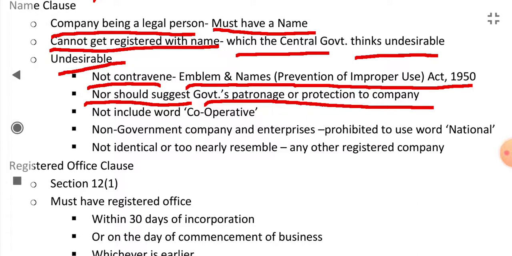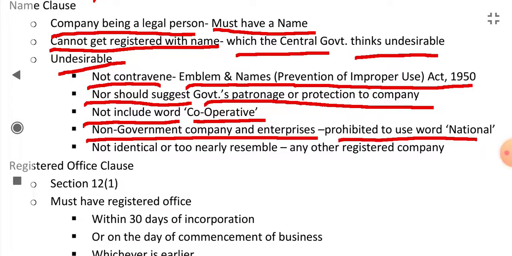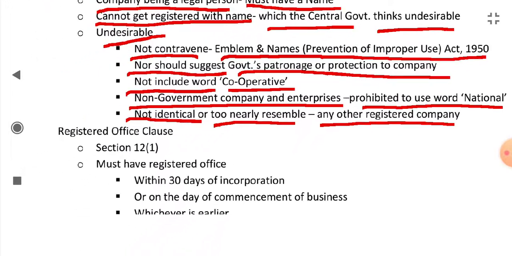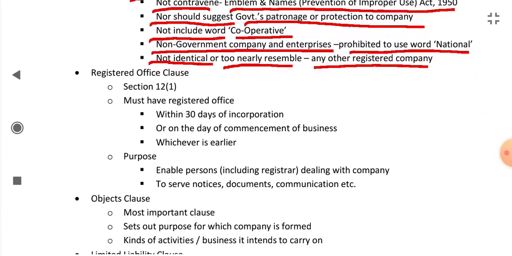It should not include the word cooperative. Non-government companies are prohibited from using the word national. The name should not be identical or too nearly resemble any other registered company's name. So this was the name clause.